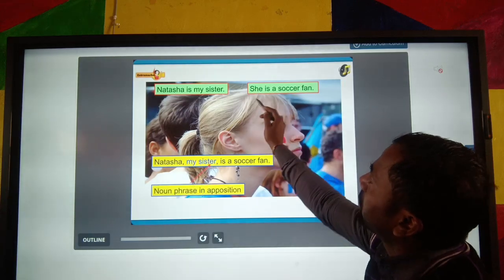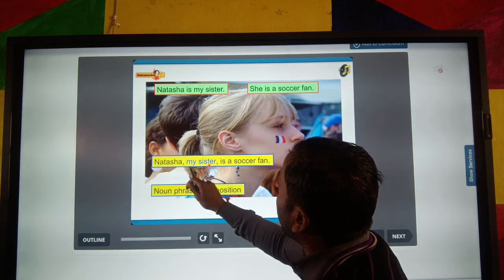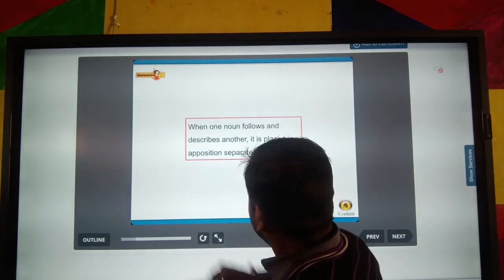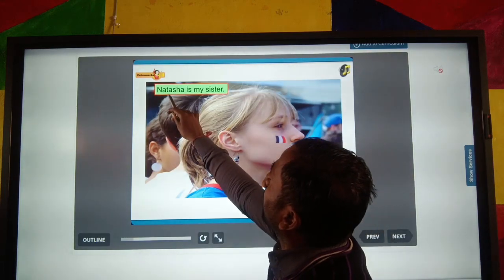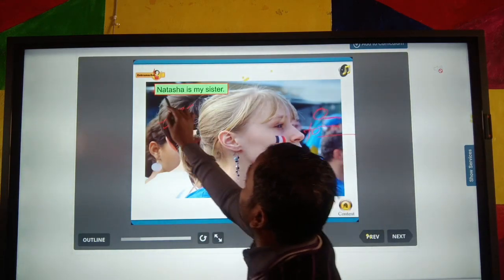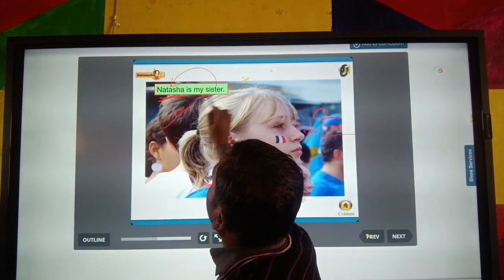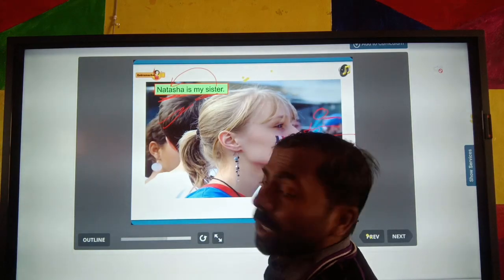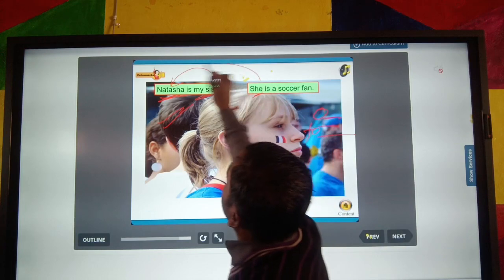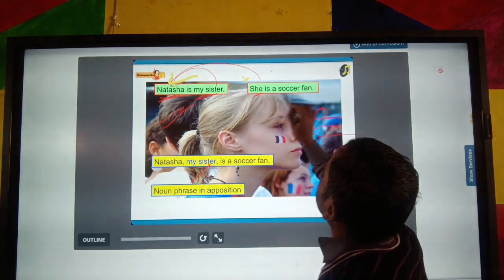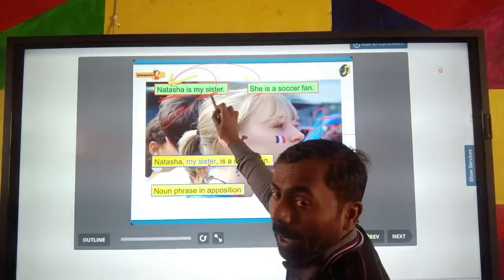So "she" is the same girl, Natasha. Natasha is the subject in this sentence and "my sister" is used for Natasha. And in the second sentence, the word "she" is also used for Natasha. It is a noun phrase. We are talking about Natasha in both sentences. It is the adjective word.